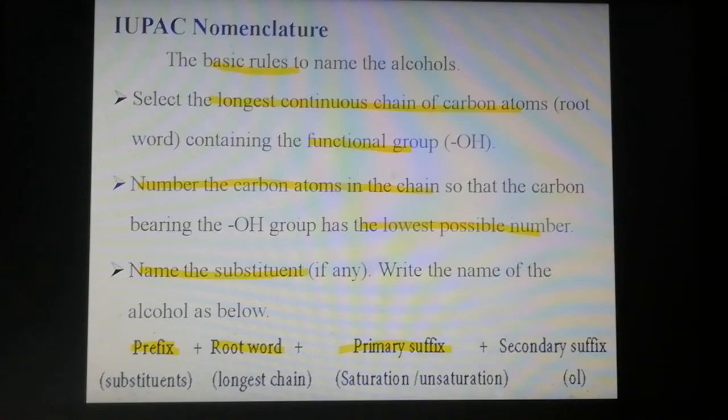The prefix is the substituent. First enter the substituent name, then the carbon backbone chain, next the presence of single, double or triple bonds, that is saturation or unsaturation. Then name the functional group. Okay students, so now name the alcohols. The functional group, 'ol', is the secondary suffix.